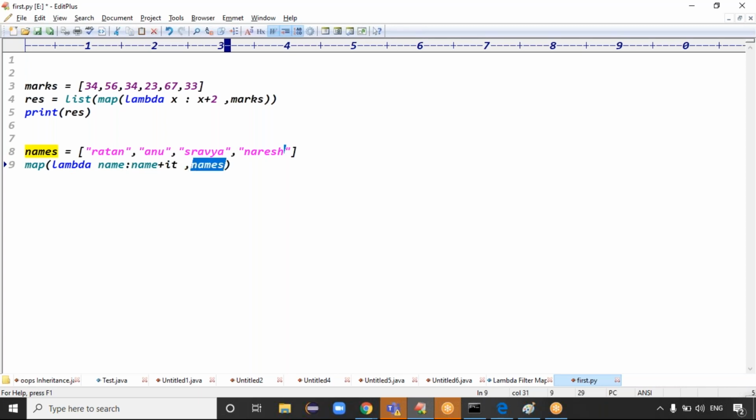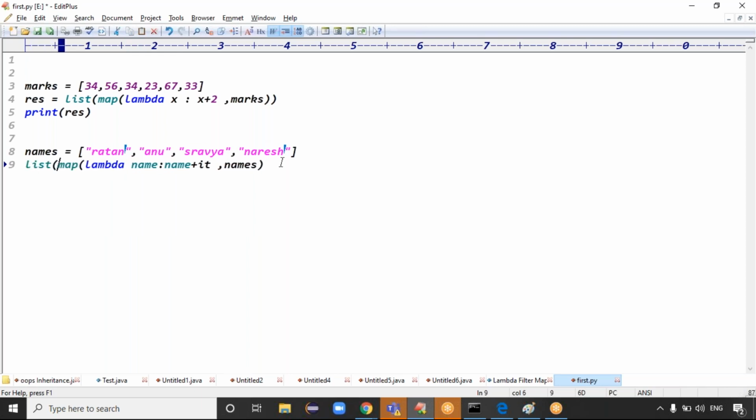Names is the right hand side, guys, and the first argument will be the lambda expression. So if you give the names here, every element comes to the lambda input. If every element comes to the lambda input, then what happens, guys? Here, name plus it, right? Name plus it.